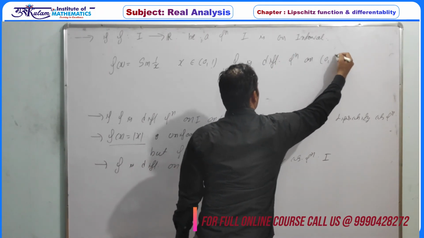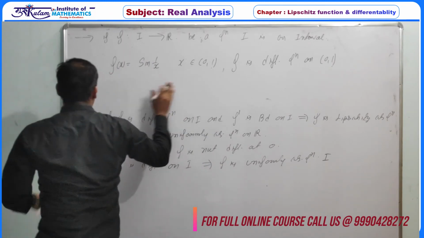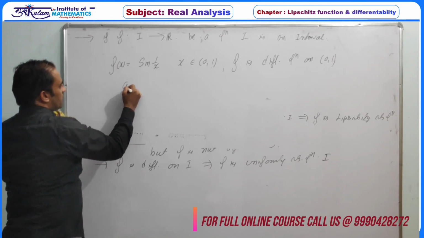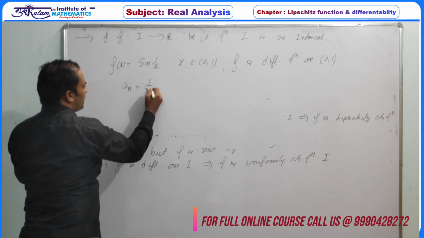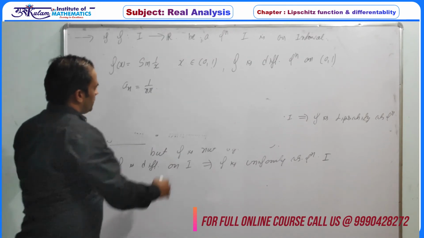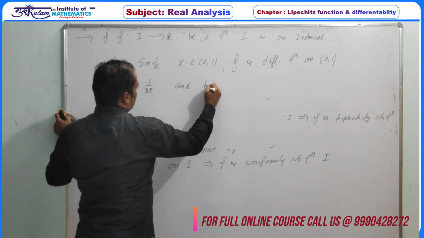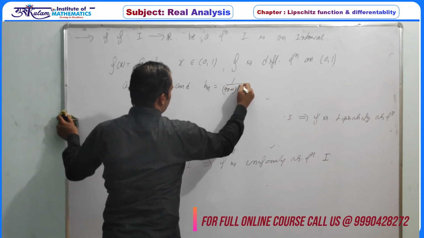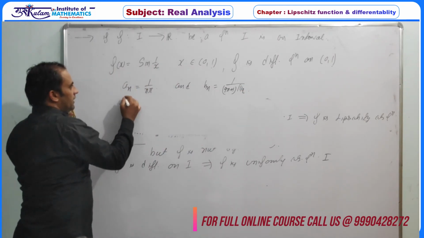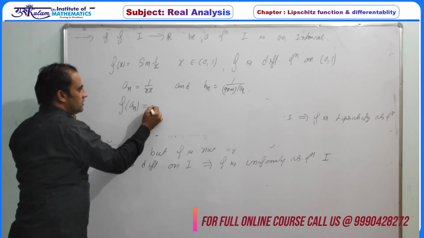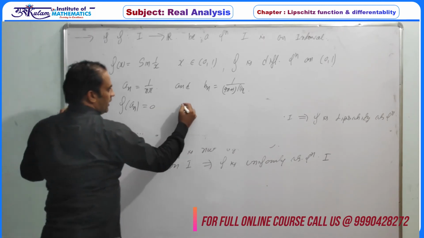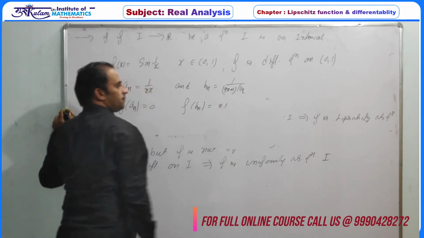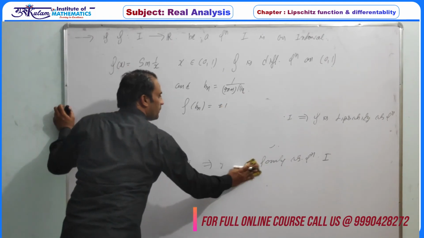Now whether this is uniformly continuous or not: if we take sequences a n is equal to 1 upon n pi and b n is equal to 1 upon (2n plus 1) pi by 2, definitely f of a n is 0 and f of b n is plus minus 1 depending on n.